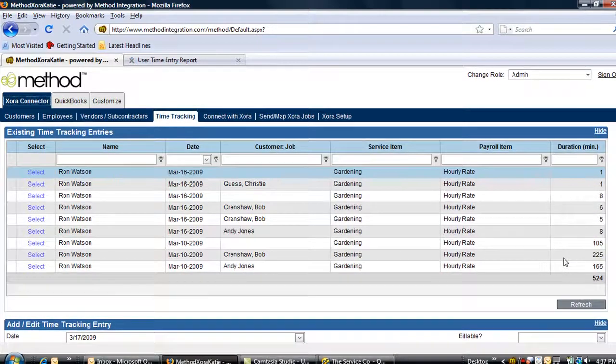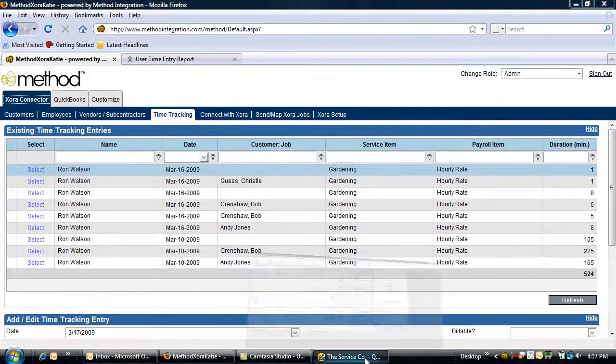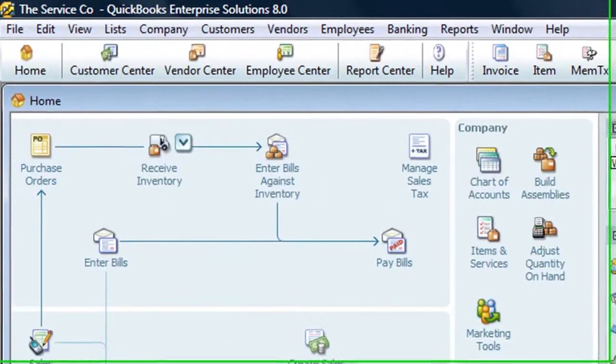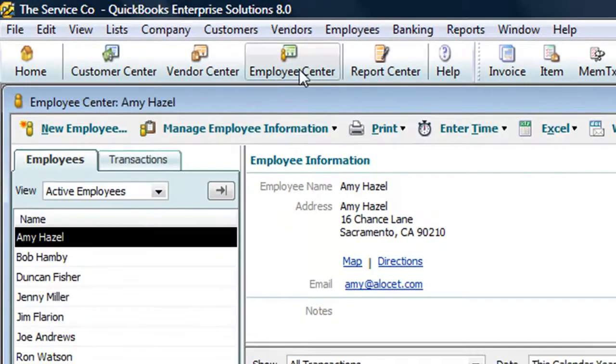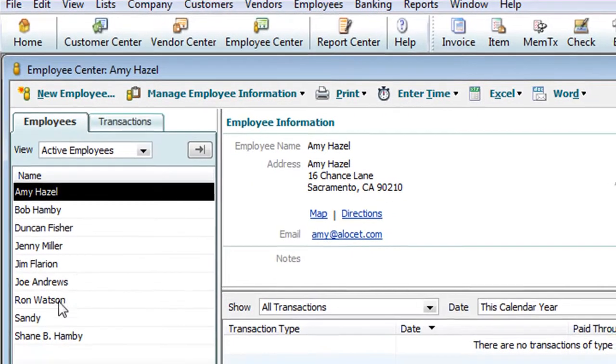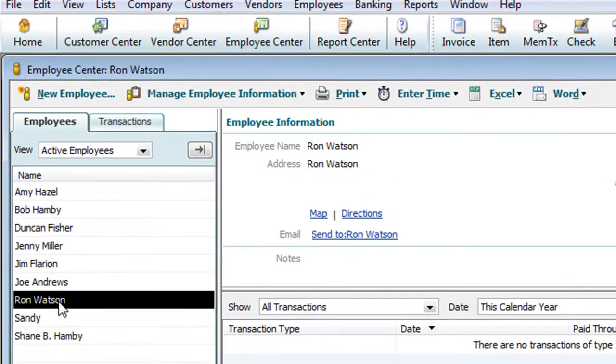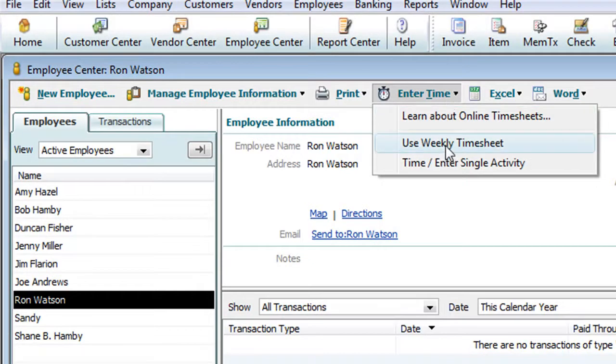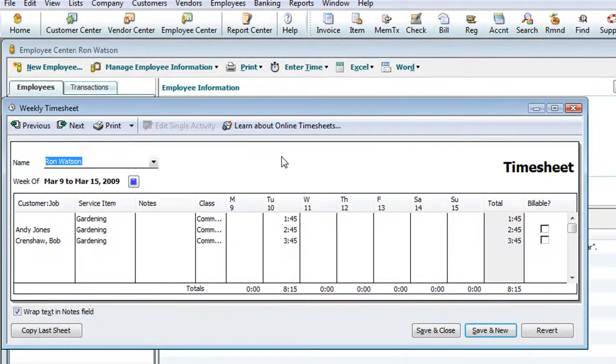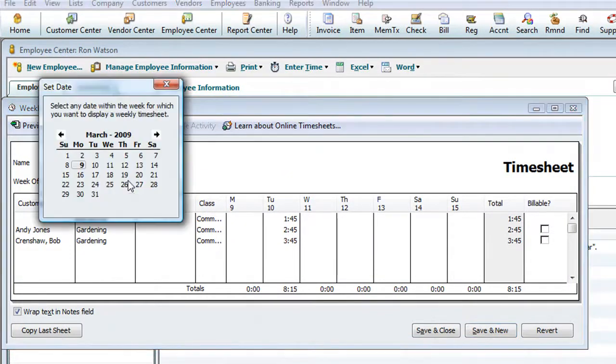Now let's open the QuickBooks window, go into the Employee Center, select Ron Watson, and go into Enter Time, Use Weekly Timesheet, and here we can see all the time synced over from the Xora connector into these two weekly timesheets.